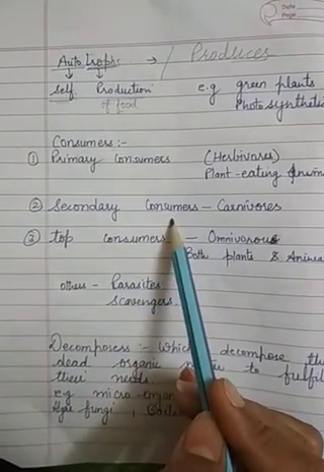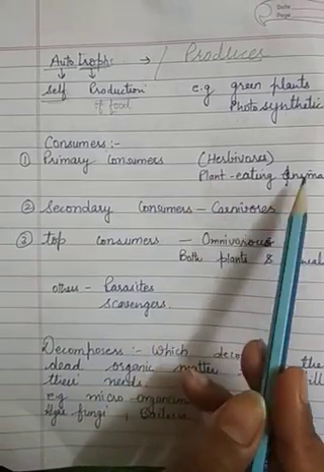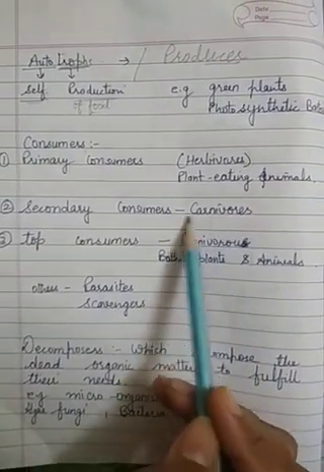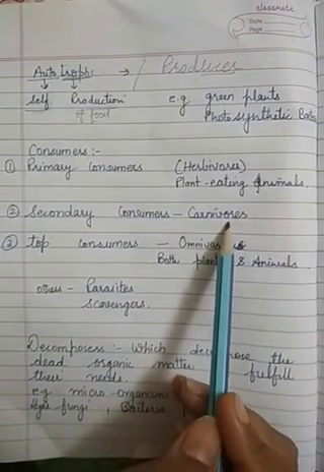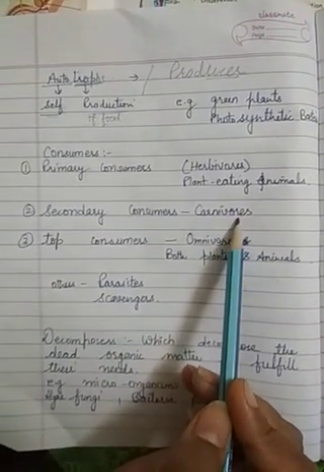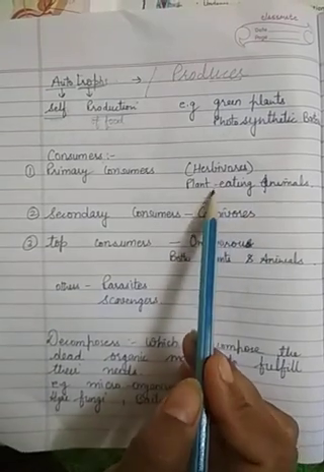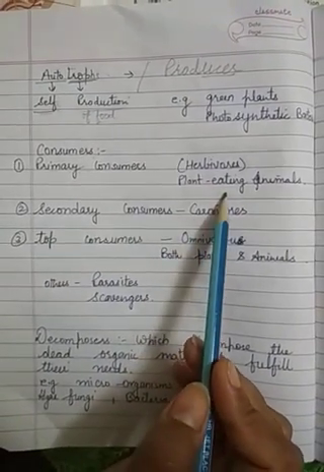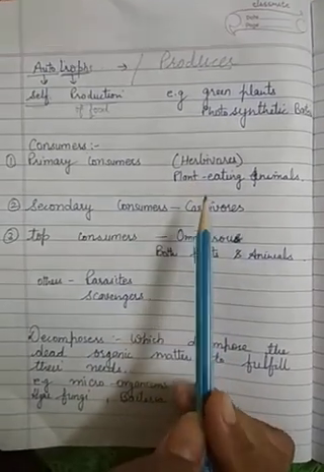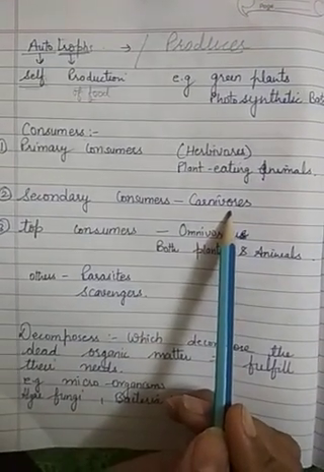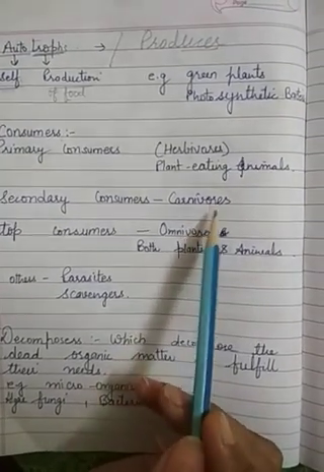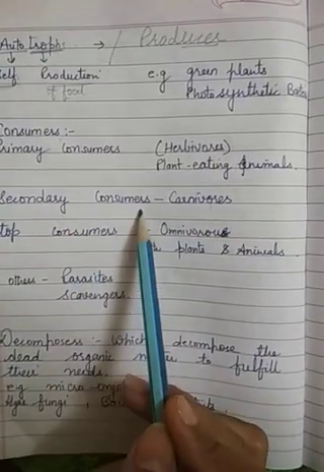The second is the secondary consumer. Those plant eating animals are eaten by other animals, which are the carnivores. They eat the herbivorous animals. For example, lion and tiger are only flesh eating animals, so they are carnivores and secondary consumers.